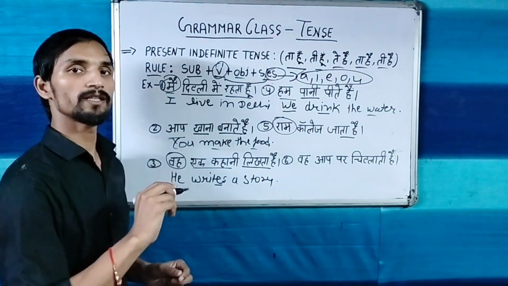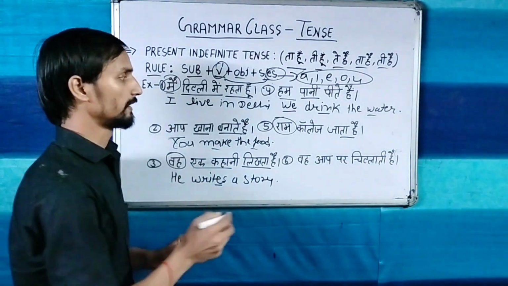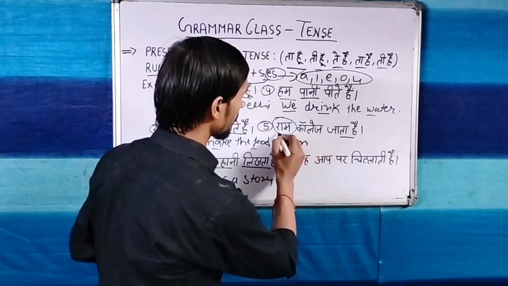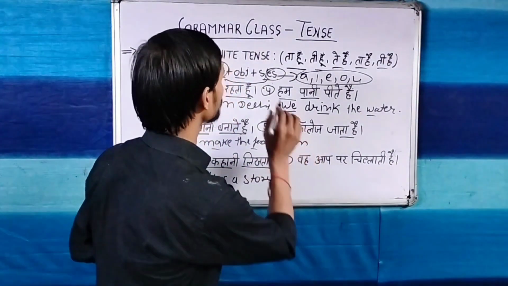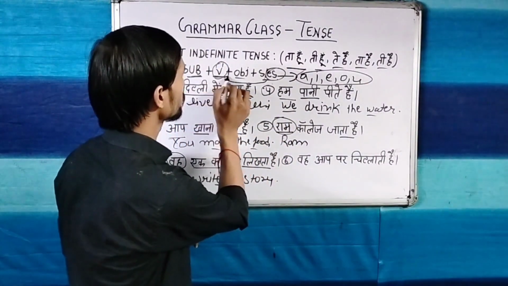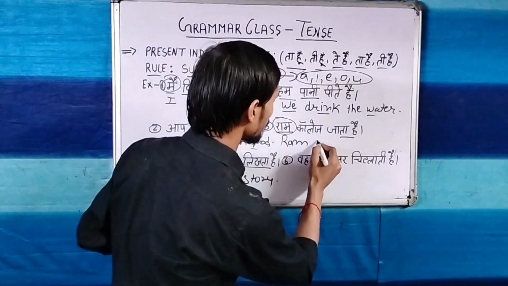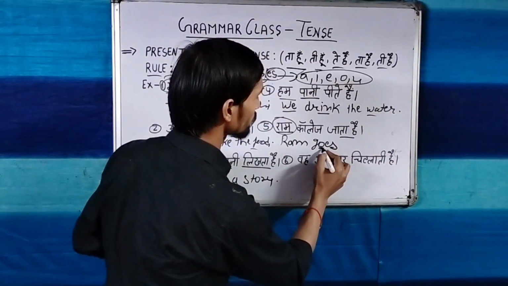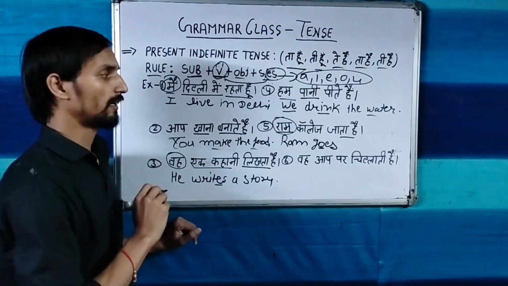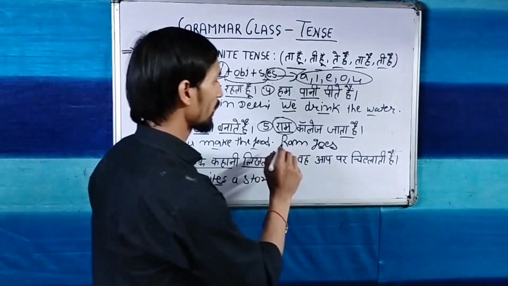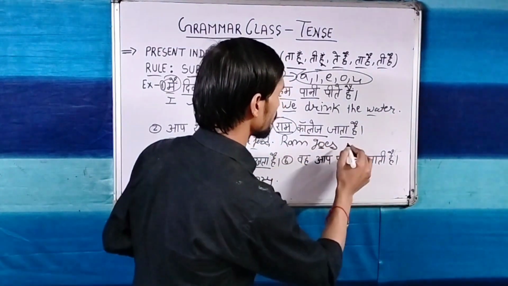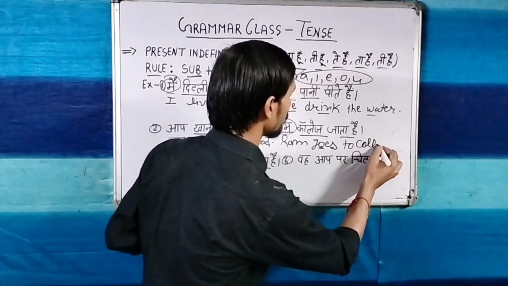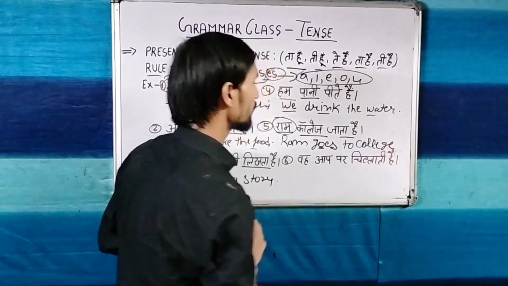If no vowel is coming, you will use only S. So Ram is a singular name, and that is the subject. After the subject we use the verb जाना. With go we will use ES. Why ES? Because the last letter is a vowel, and the vowel is O. So Ram goes, and where? To college. Ram goes to college. Now this sentence is complete.